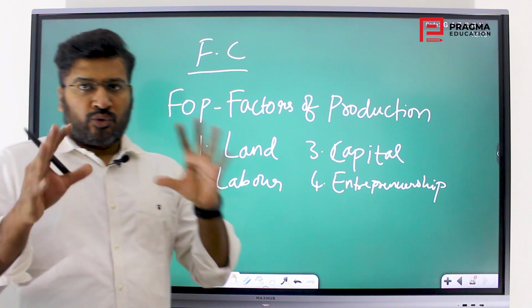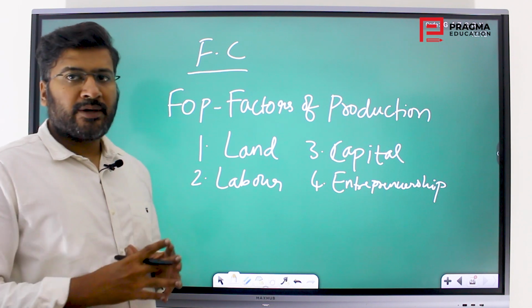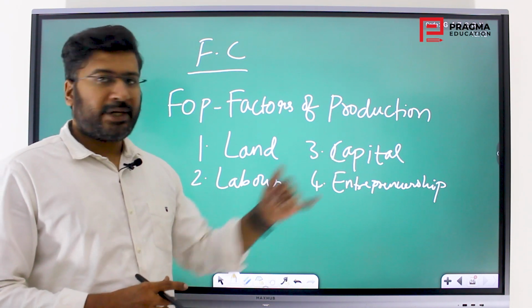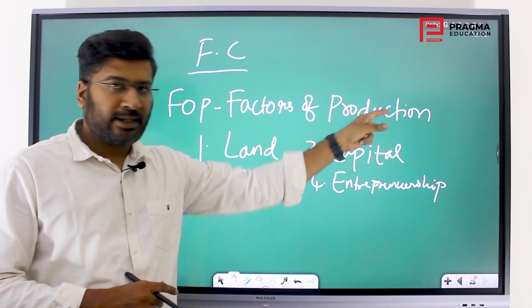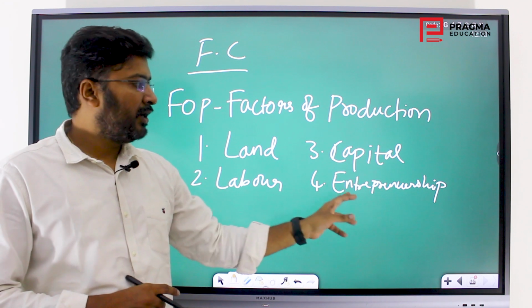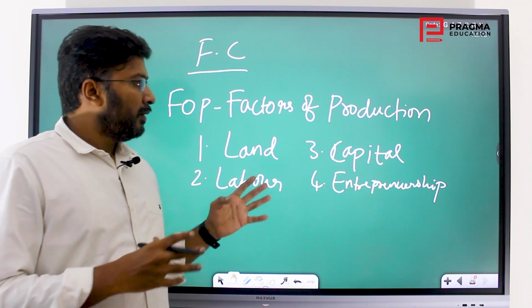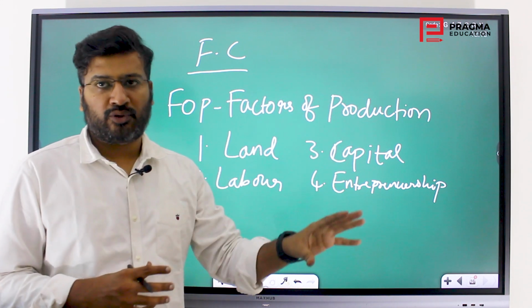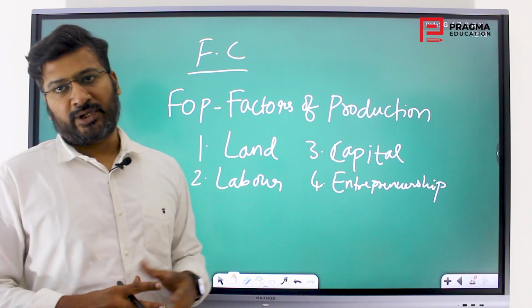So for example, you want to open a firm and produce some good. What do you need? You need a place. Then you need labor. You need capital to give salaries and procure raw materials, get the machinery required and everything, technology. Then enterprising. You need somebody who is enterprising, who can make this whole concept into enterprising, which gives a solution to a problem and creates some value in the market. So that is what entrepreneurship is about.